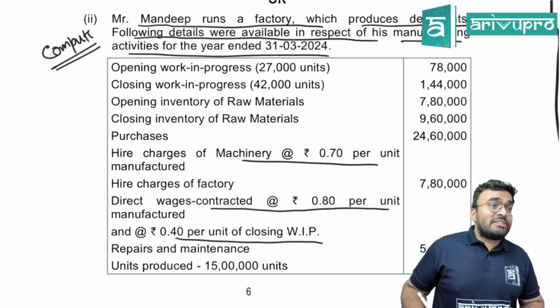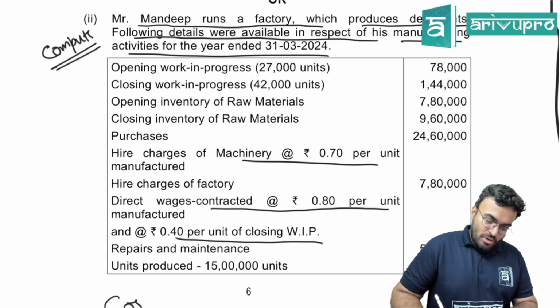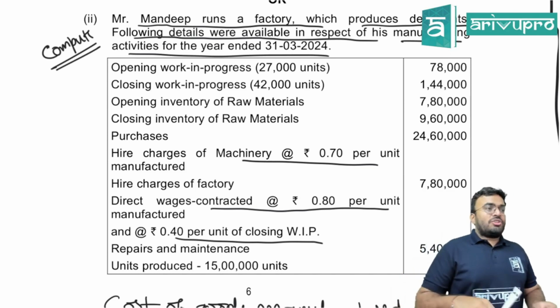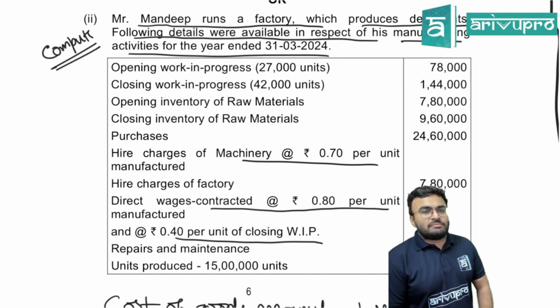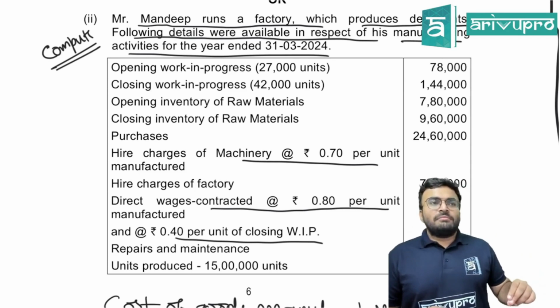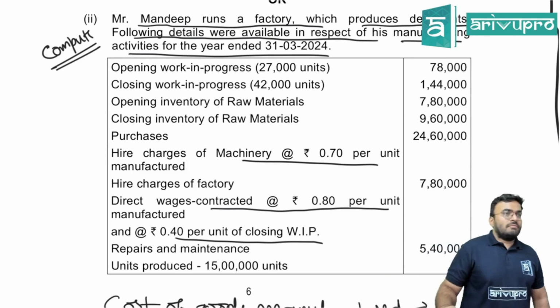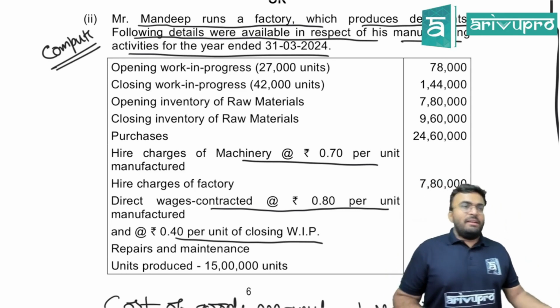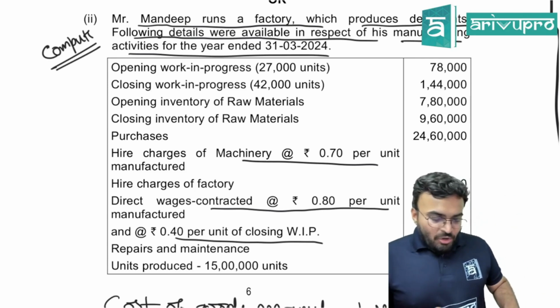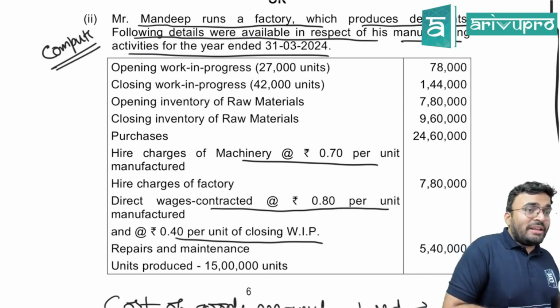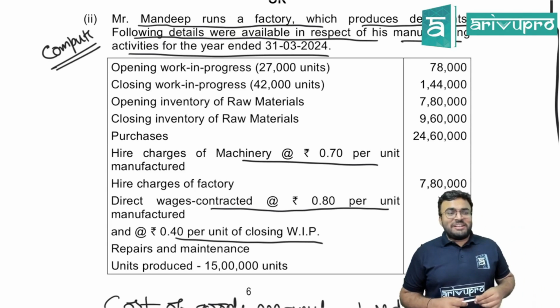What are you supposed to find in the manufacturing account? Cost of goods manufactured. Fine. Opening WIP will be on the debit side. Closing WIP will be on the credit side. Opening inventory of raw material, will you put it? Do you write opening stock of raw material in the manufacturing account? No. We write cost of material consumed.